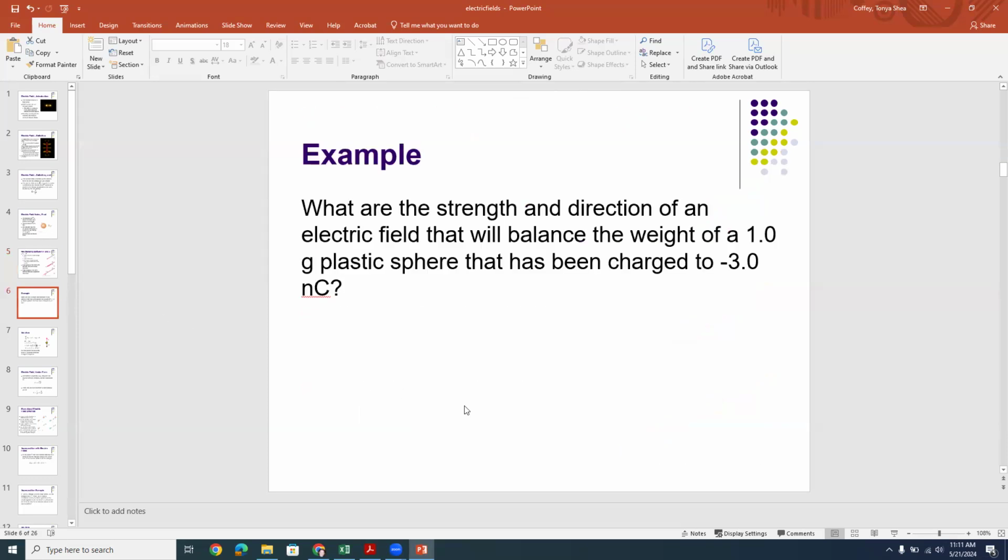All right, so let's use this idea of fields in terms of an example problem. What are the strength and direction of an electric field that will balance the weight of a 1 gram plastic sphere that has been charged to -3 nanocoulombs? Okay, so that's the question. Strength and direction of a field that would balance the weight of a 1 gram sphere charged to -3 nanocoulombs.